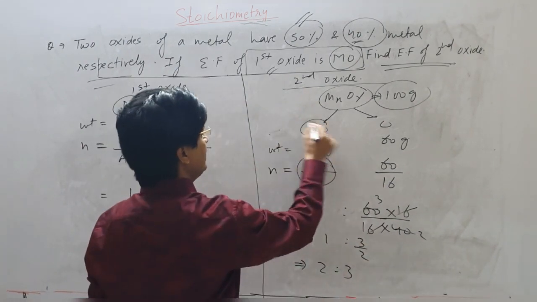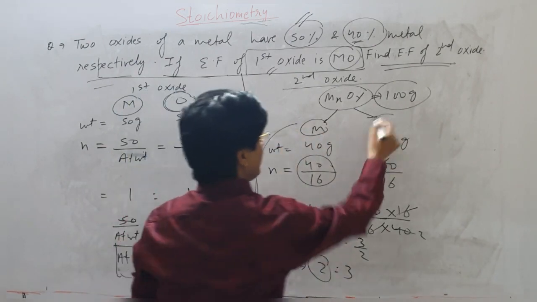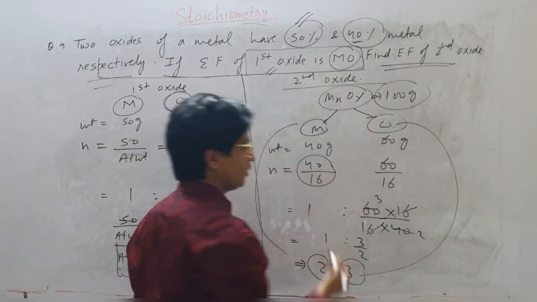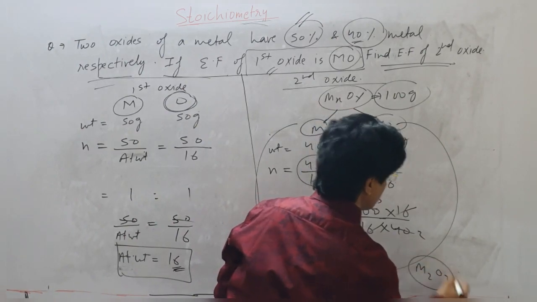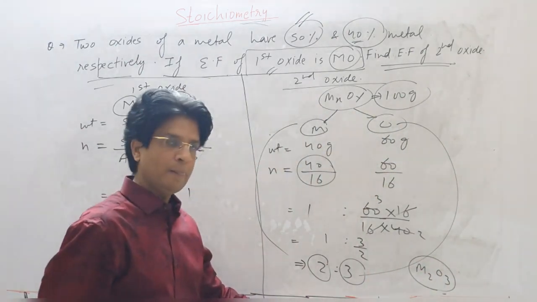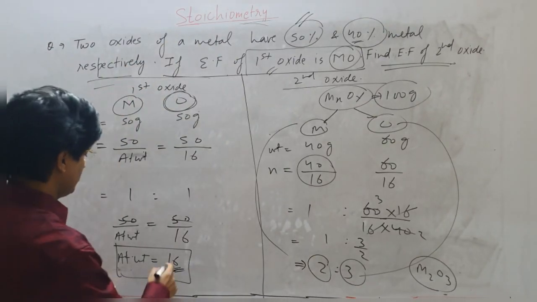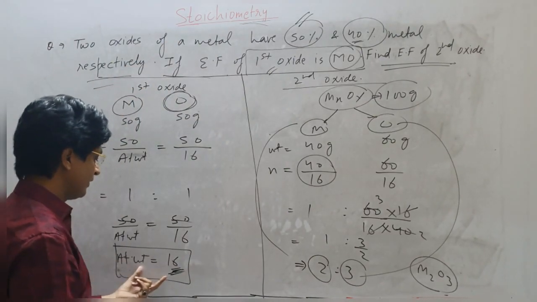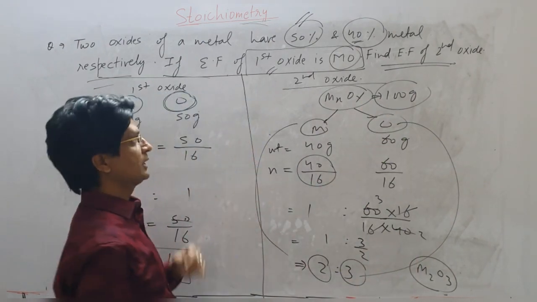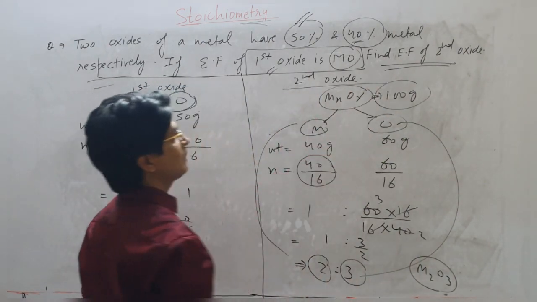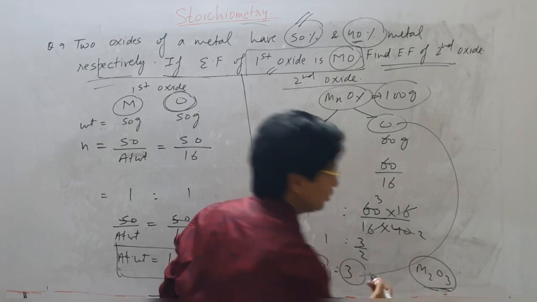So for every 2 atoms of metal, I have got 3 atoms of oxygen. So the empirical formula will be M2O3. Okay. So use the first part to get the atomic weight of the metal, and use this in the second part. You will get the oxide. So the empirical formula of the second oxide is M2O3.